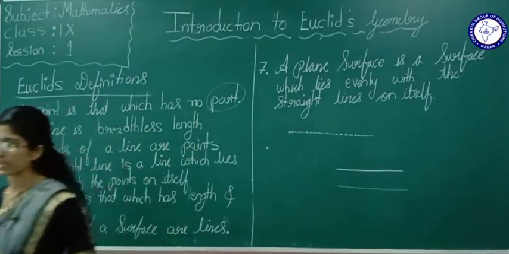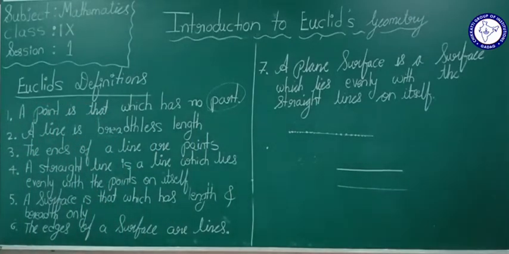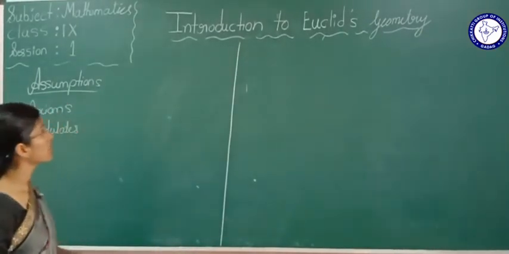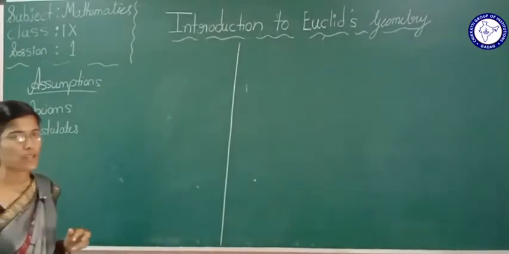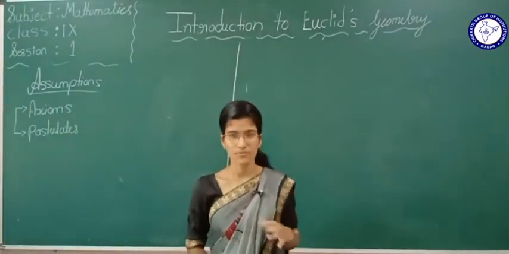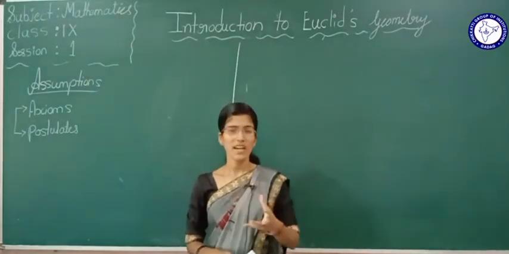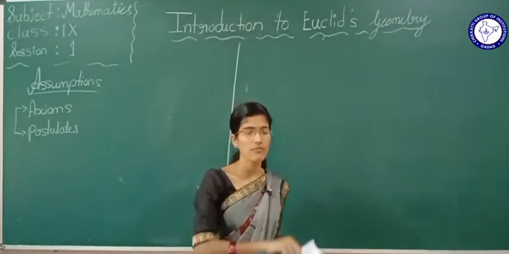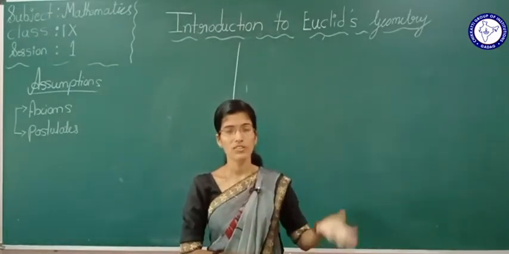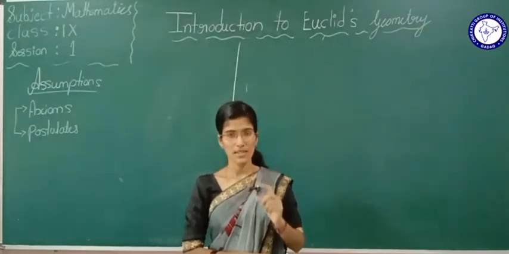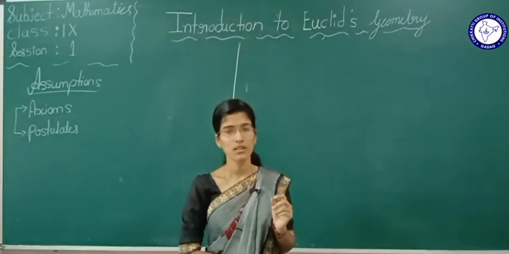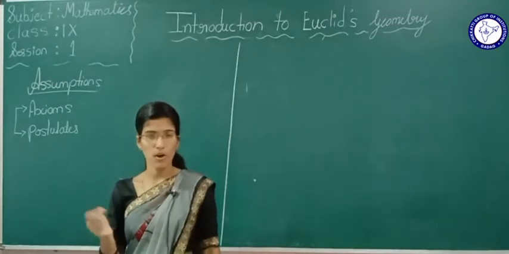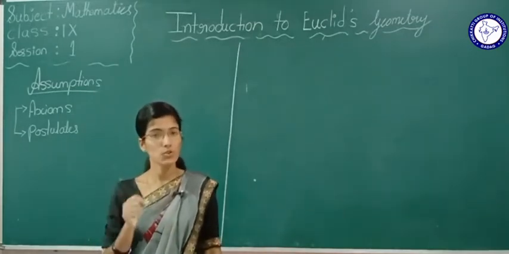We will see that now. Now we will see Euclid's assumptions. Now see, he gave some definitions, right? Just we saw. In those definitions he got some limitations, right? To define one term, suppose part, a point is one which has no part.